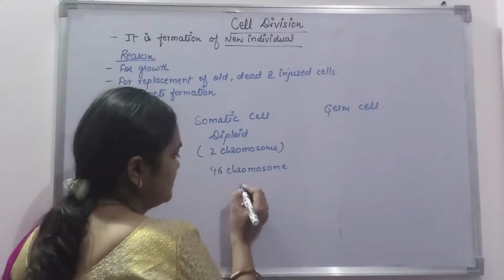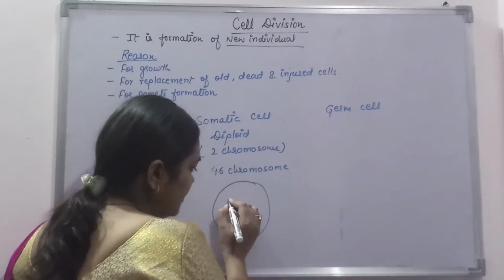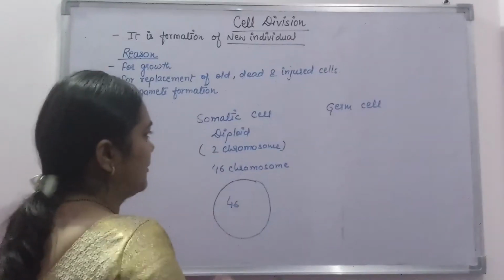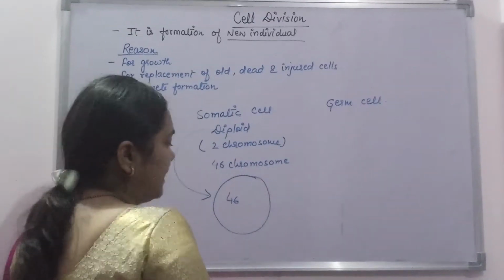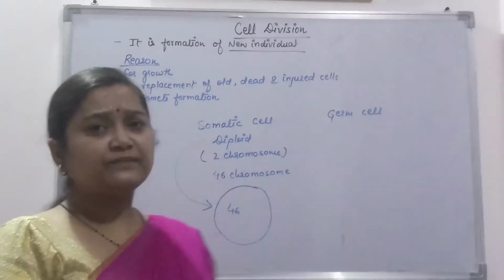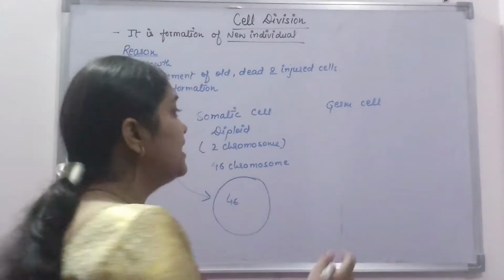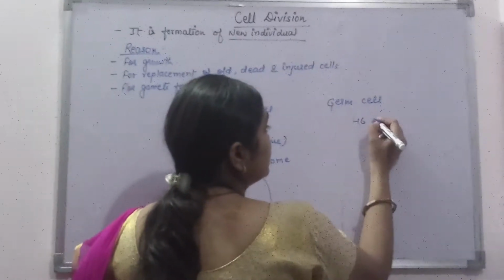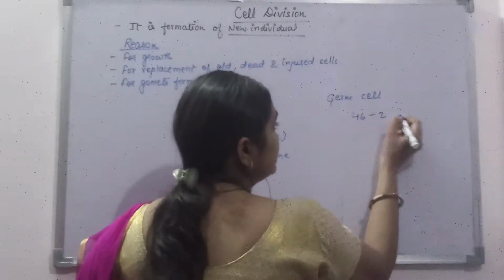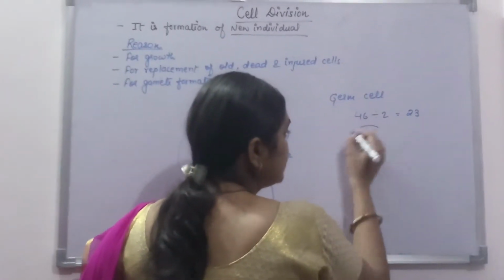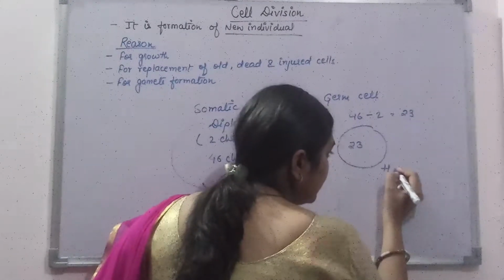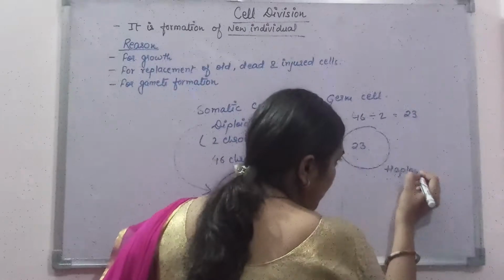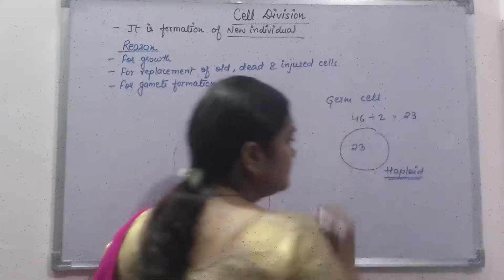A cell having 46 chromosomes is known as a diploid cell. But a cell possessing half the number of chromosomes, that is half of 46, which is 23, is known as haploid.